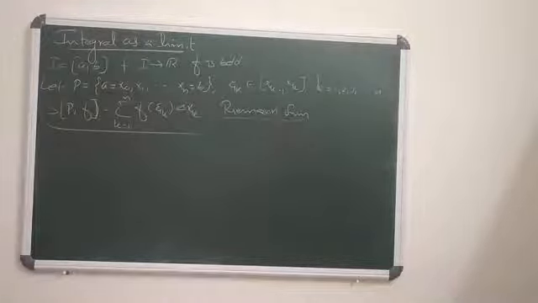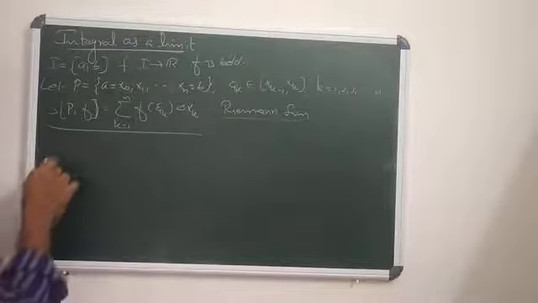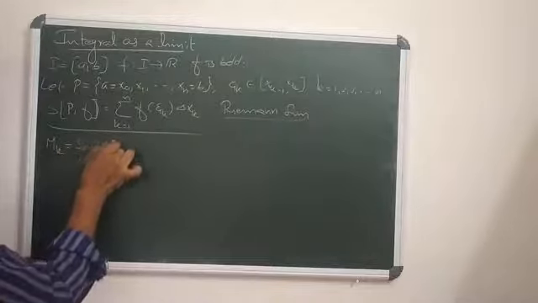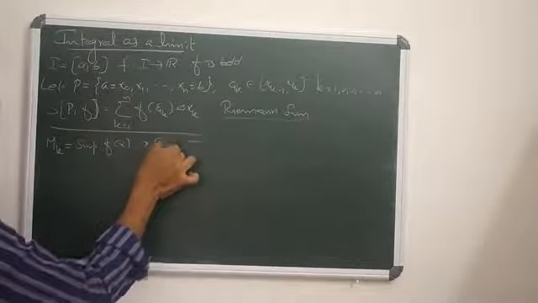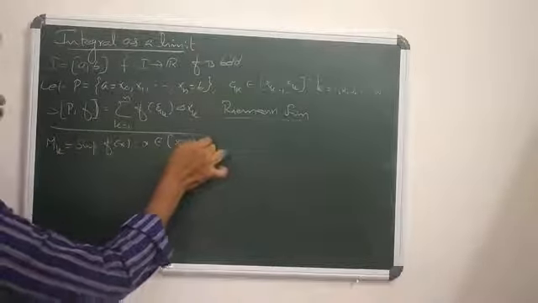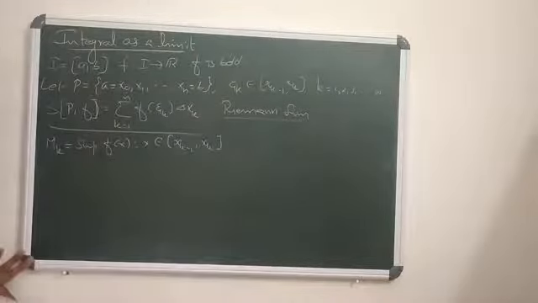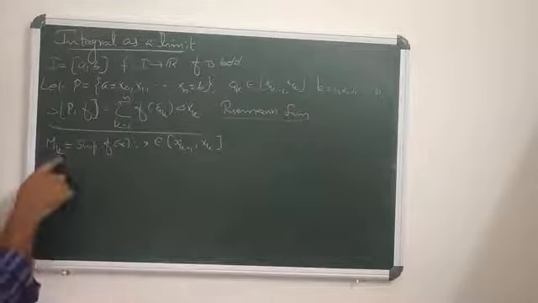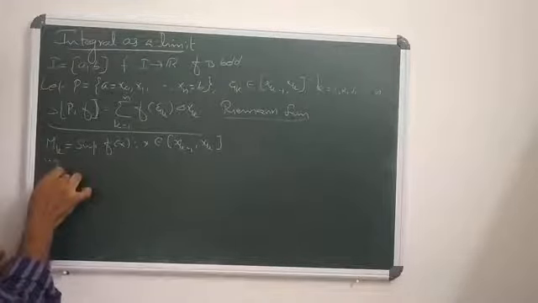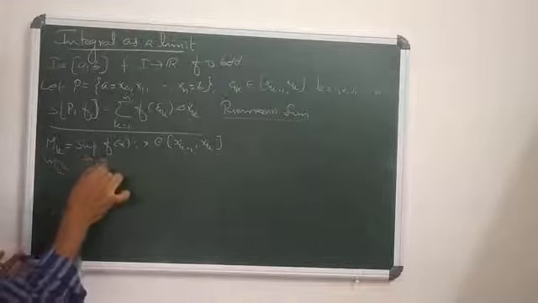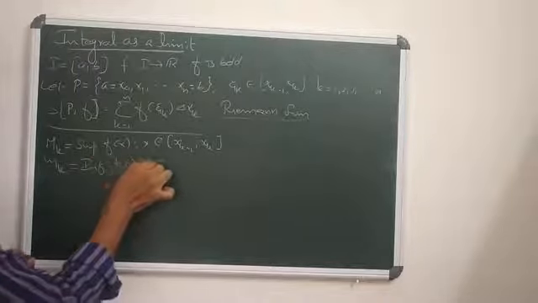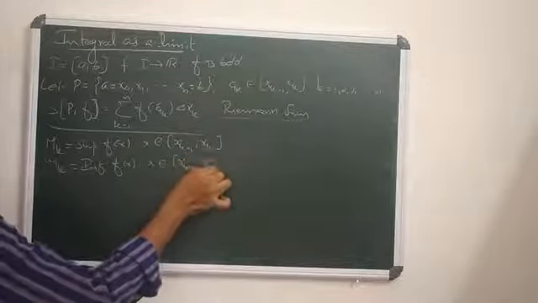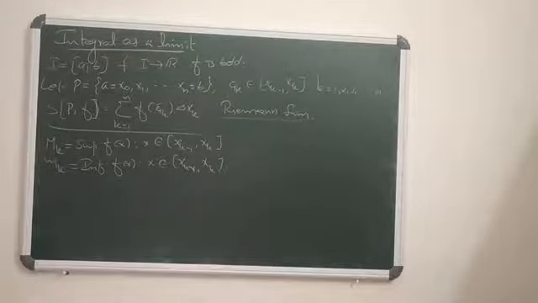Agreed? Okay. Now, what is capital Mk? We know that capital Mk is the supremum of f(x), where x falls in the closed interval [xk-1, xk]. Since f is bounded, it has both upper and lower limits. Then Mk is the supremum of f(x), and small mk is the infimum of f(x), where x falls in [xk-1, xk].